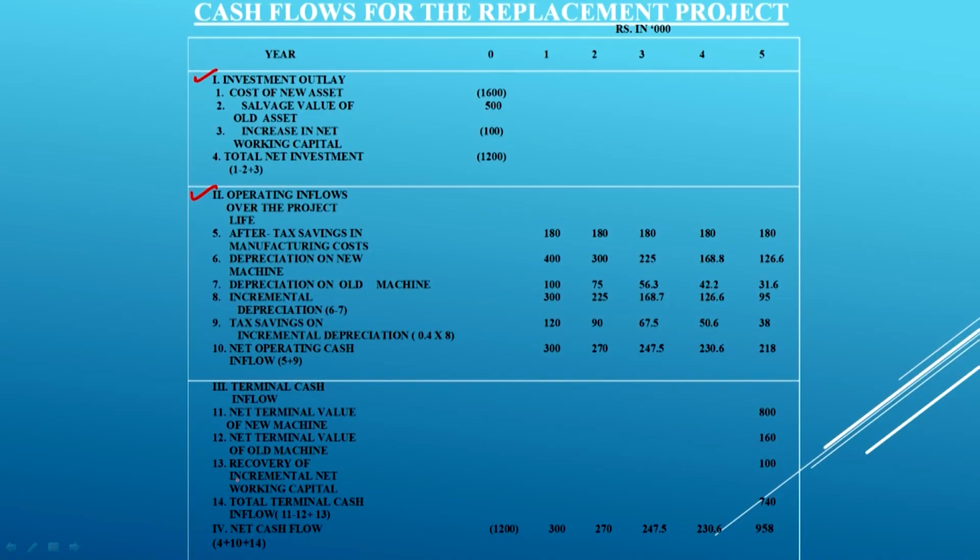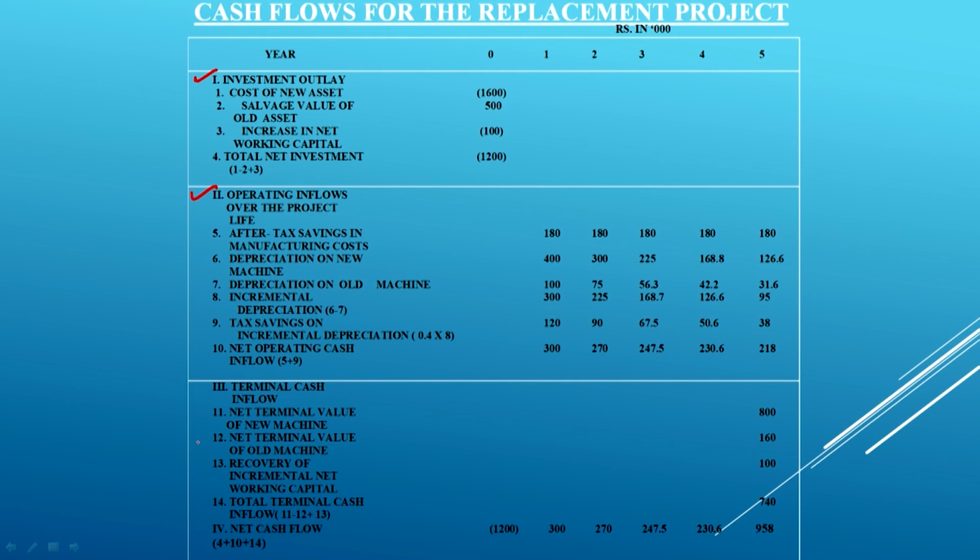And here if you look at this, savings is how much? We are taking here the after tax savings in manufacturing cost. It is clearly given here that the new machine is expected to bring a saving of 3 lakh rupees annually in the manufacturing cost other than depreciation. So, what is the after tax savings? Because on the total savings we have to pay tax also.